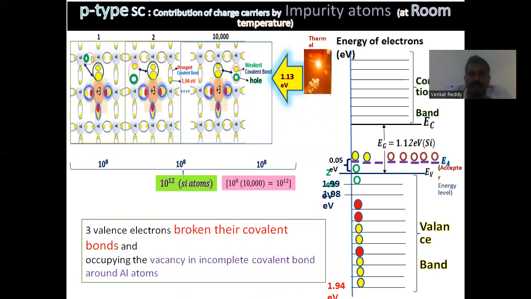So extrinsic semiconductor materials are impure semiconductor materials. Here we add certain impurities to the pure semiconductor material. When fifth group elements are added, electrons are the majority carriers. When third group elements are added, holes are the majority carriers.